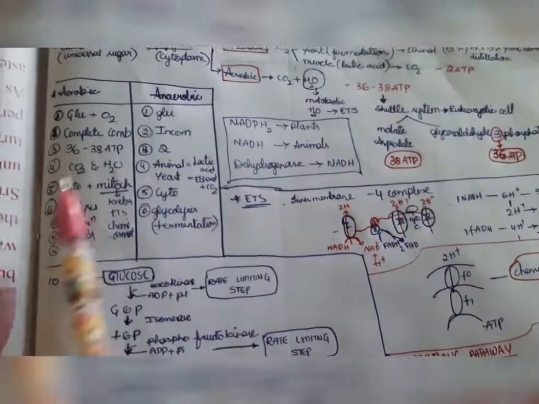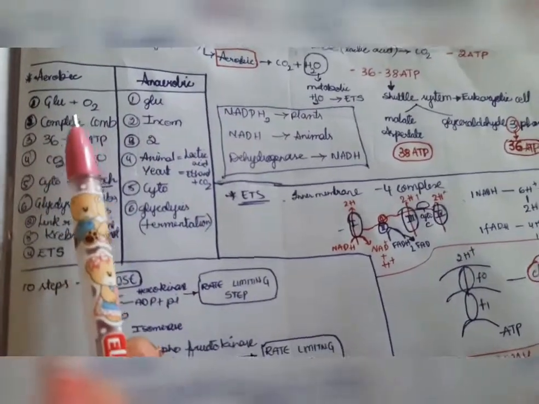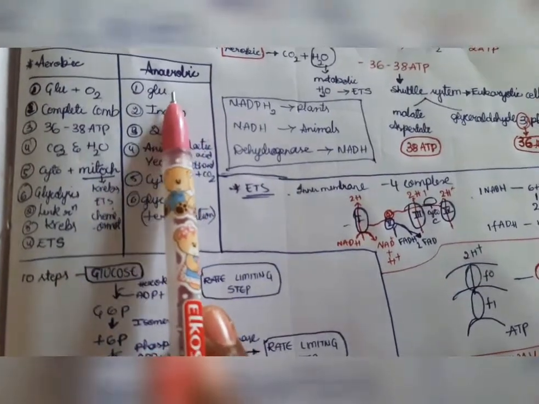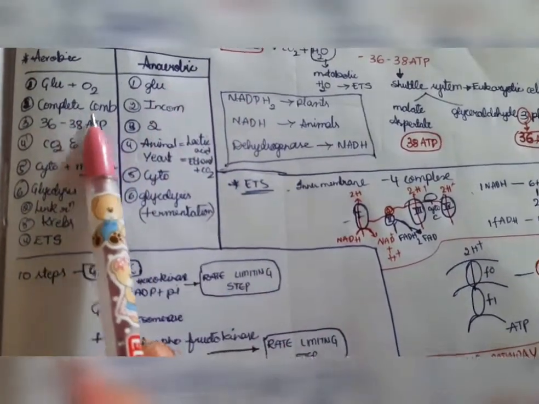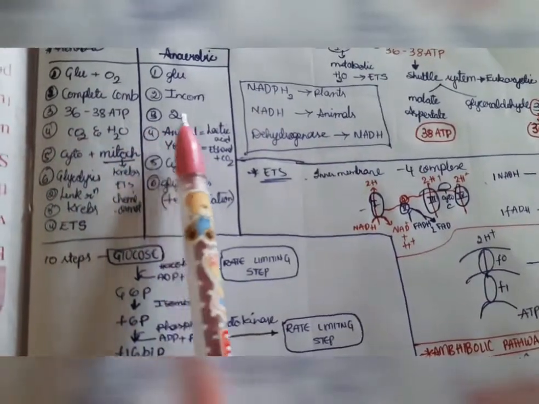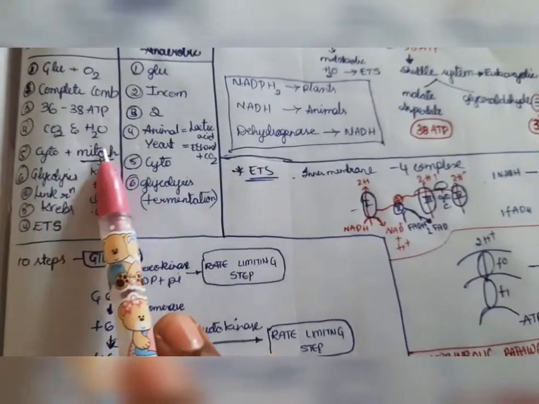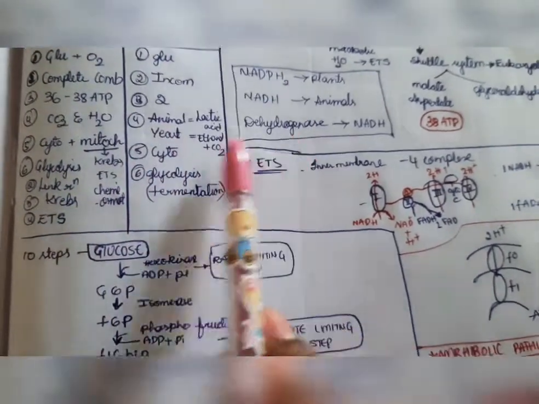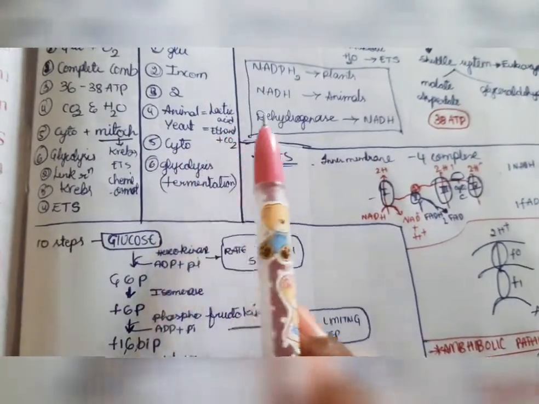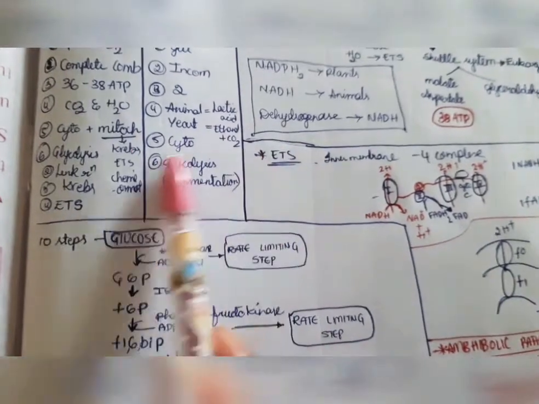Next, what is the difference between aerobic and anaerobic? We will see the differences. In aerobic, glucose combines with oxygen. In anaerobic, glucose doesn't combine with oxygen. It is a complete combustion; it is an incomplete combustion. 36 to 38 ATP is formed, only 2 ATP is formed. Carbon dioxide and water are the products. And in anaerobic, the products are lactic acid in animals, and in yeast, ethanol and carbon dioxide.